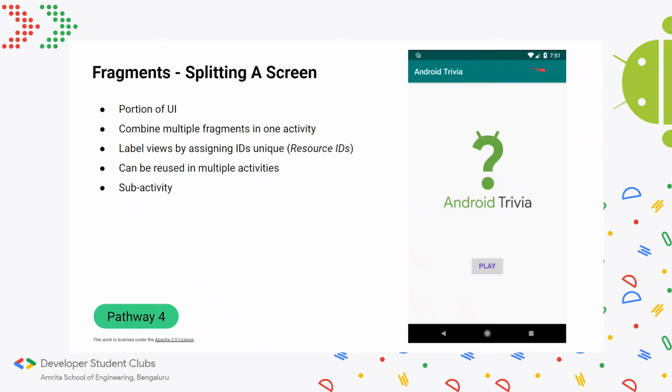Right now you might be thinking, okay, this looks like an activity, why did you place it here? Well, actually, it's a fragment. I did say that you can combine multiple fragments in one activity, or that a fragment is a part of an activity, but I never said that it can't be a full activity itself. So this is a fragment, and we'll be seeing later on how this ties into the concept of navigation, and you'll better understand then why it's advantageous to represent a whole screen as a fragment rather than just using one activity, when they both look like they'll achieve the same thing on a surface level.